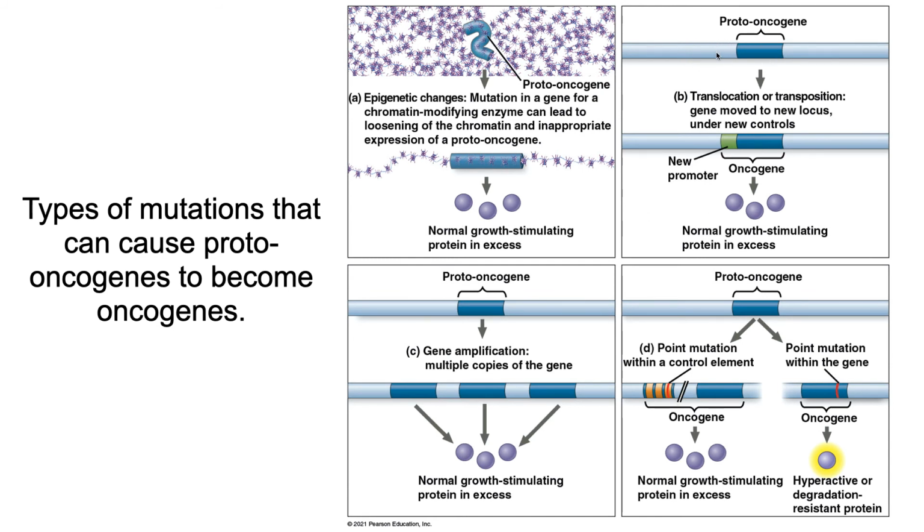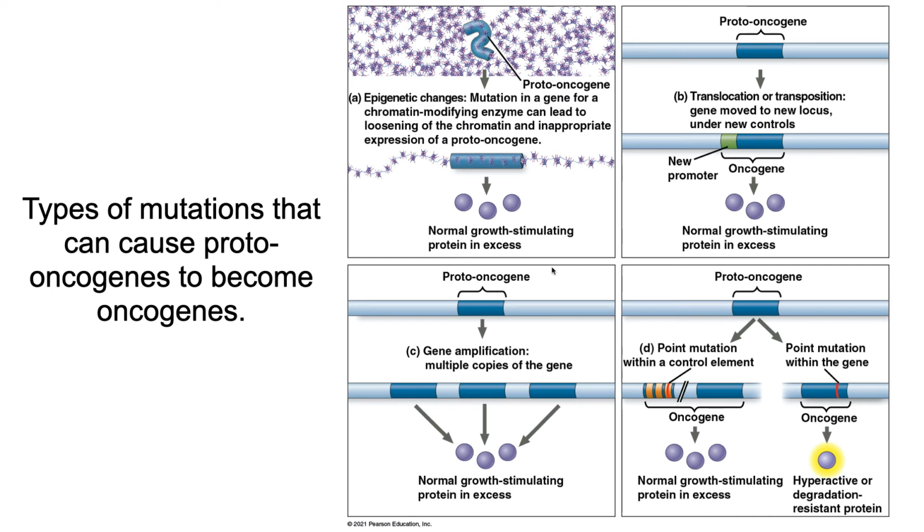Another possibility is that here's our proto-oncogene. It's under the control of a specific regulatory sequence that within a cell says, nope, don't make the protein. But there are mutations called translocations in which the gene will be moved to another part of the genome, and maybe it gets moved so now it's under the control of a new promoter, a more active promoter, a promoter that's attracting activators that are turning on this proto-oncogene and making way too much, and therefore, again, an excess of go signal causing the cell to divide with no regulation.